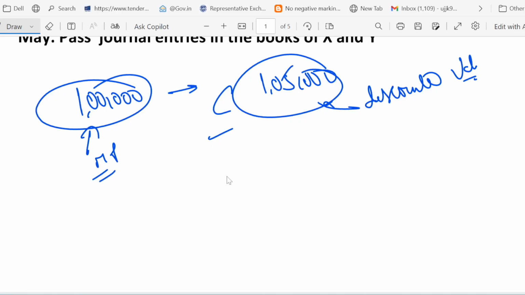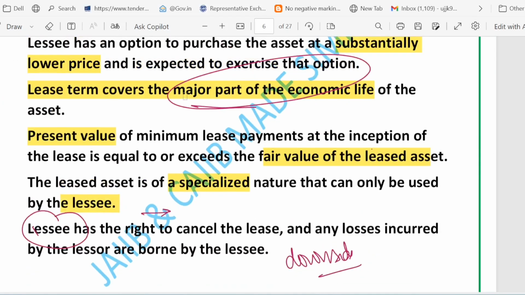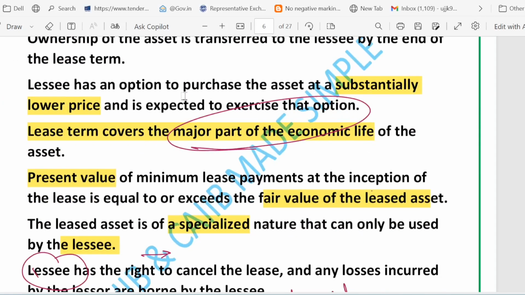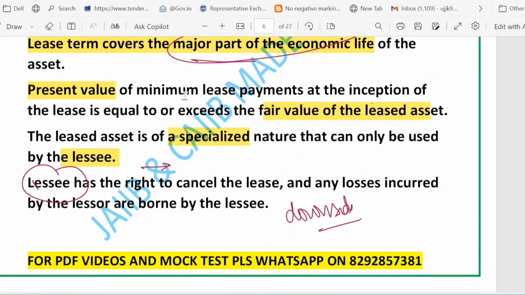The payment covers the whole cost. That points to a finance lease. This was the first point. Okay, this is a kind of red flag. I told you, this is a kind of red flag. Let me come back to it again. Here we can see, if the present value of the minimum lease payment at the inception of the lease equals or exceeds the fair value of the asset, right? This is a kind of red flag. So this indicates a finance lease.